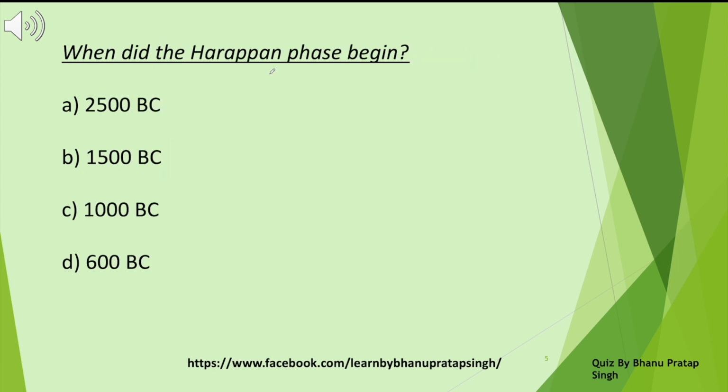When did the Harappan phase begin? Option C, 2500 BC, 1500 BC, 1000 BC, 600 BC. So when did this Harappan phase begin? Let's look at the right answer. 2500 BC, before Christ.